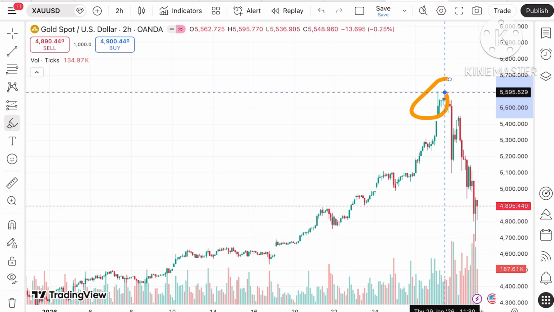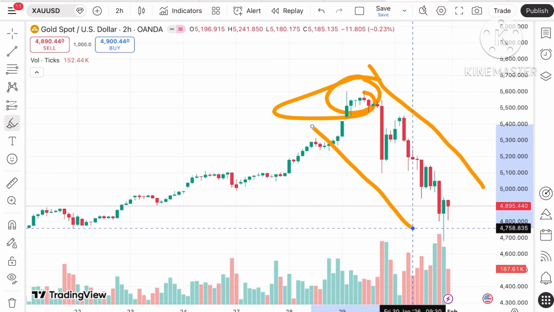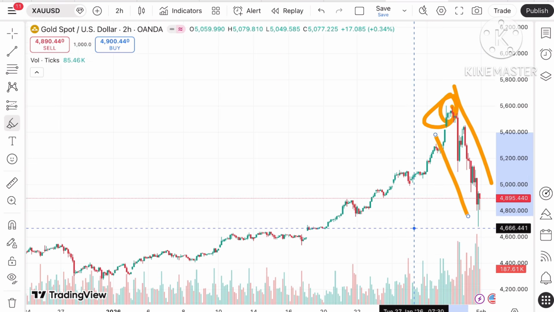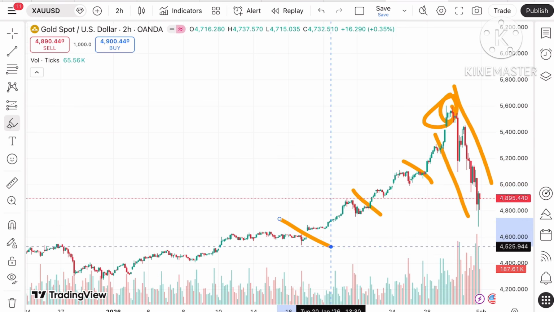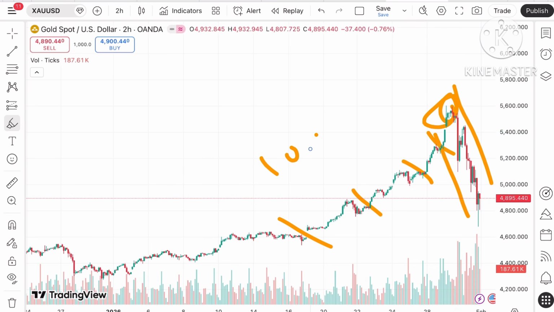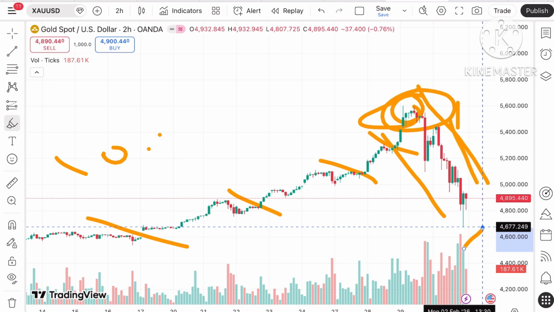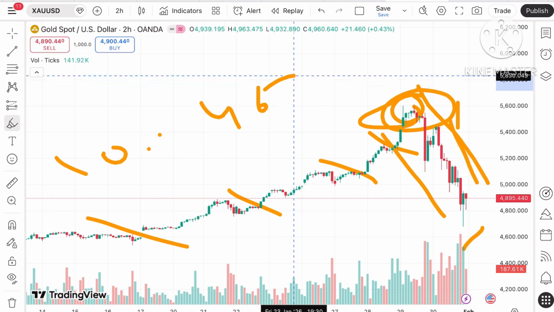Now on the basis of the 2 hour chart, after making this particular high, we have seen a continuous fall. I've clearly mentioned that when the price started making new highs, it tries to book profit at these levels. We have seen around 10%, sometimes 20, even 30% fall. This time a bigger fall. After making a high of $56.01, there is a continuous fall. It got stable at around $46.77.